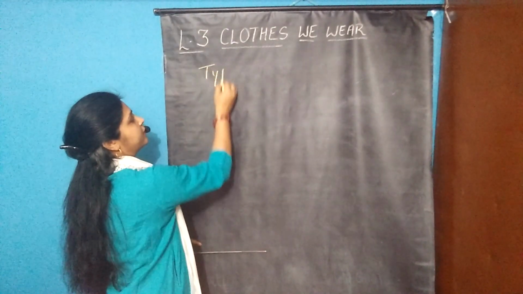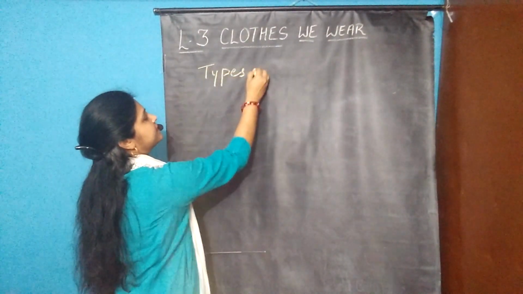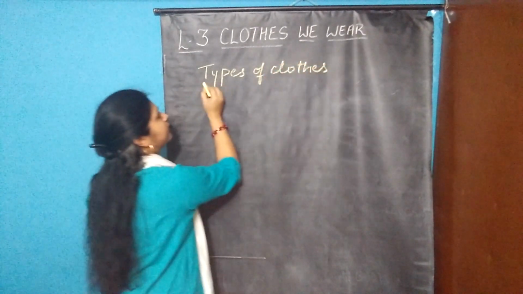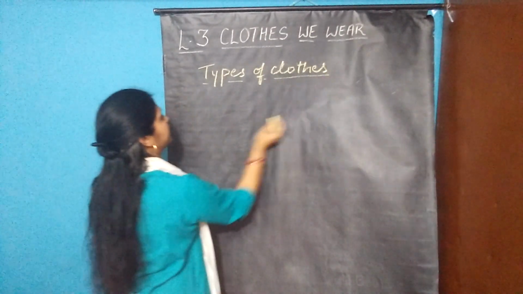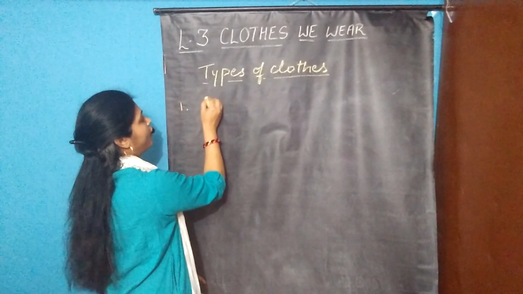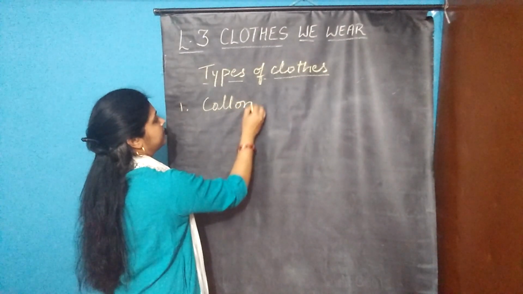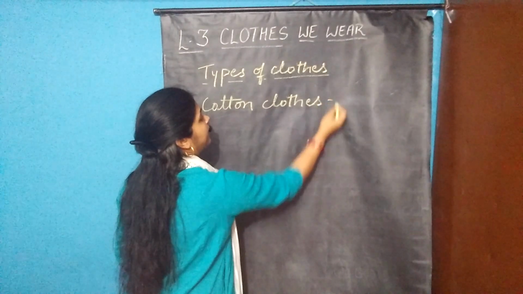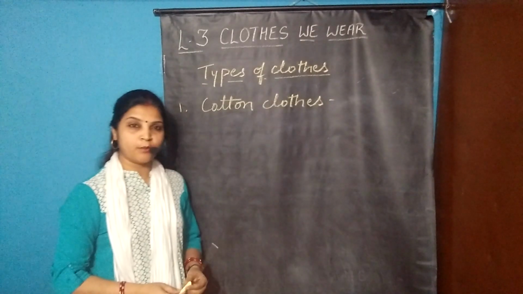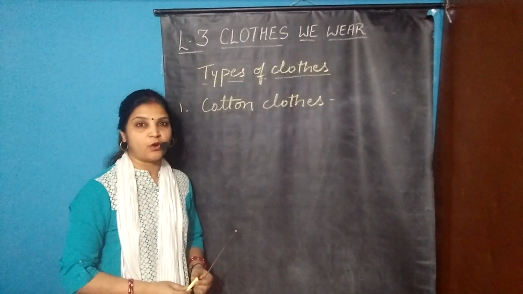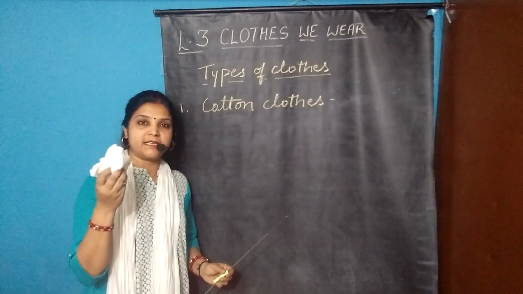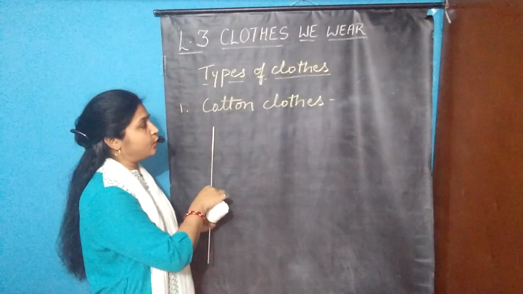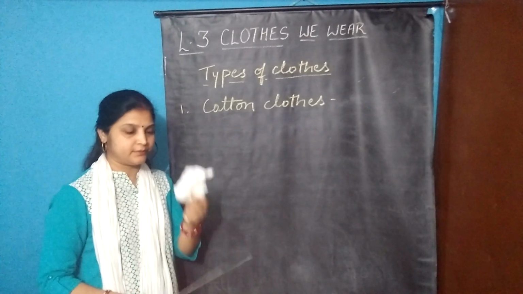Types of clothes. First is cotton clothes. Cotton clothes are formed of cotton. I show some cotton. Students, this is cotton. You all have seen it. These cotton clothes are formed from this cotton.